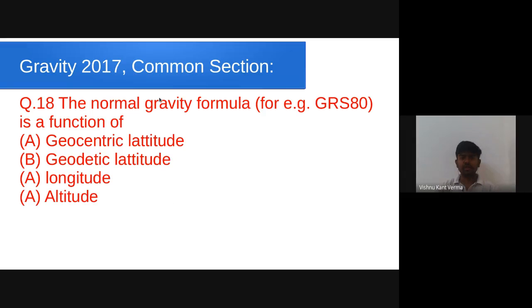This is the next question, again common section, 1 mark question, 2017. The normal gravity formula, for example GRS 80, is a function of geocentric latitude or geodetic latitude or longitude or altitude. So there are two options that may be confusing, the geocentric latitude or geodetic latitude. Longitude and altitude, you all know, do not appear in the international gravity formula.